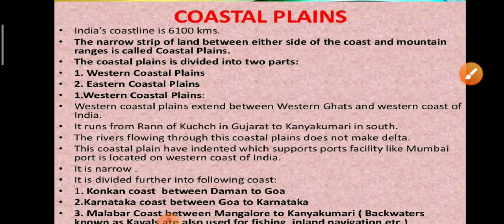Now let's discuss about the western coastal plains. The western coastal plains extend between the Western Ghats and the western coast of India. It runs from the Rann of Kutch in Gujarat to Kanyakumari in the south.